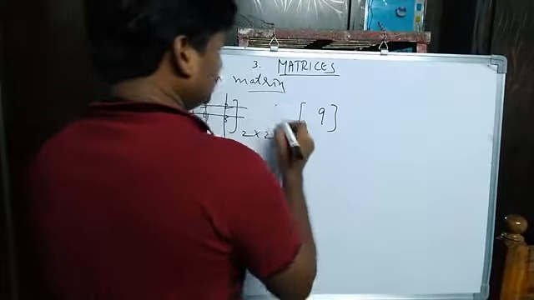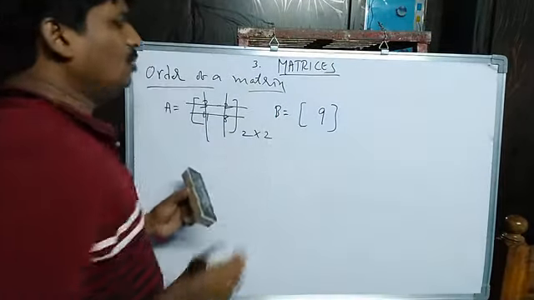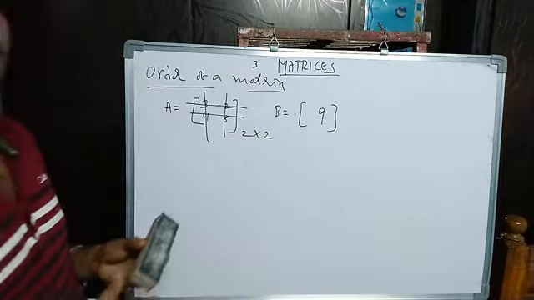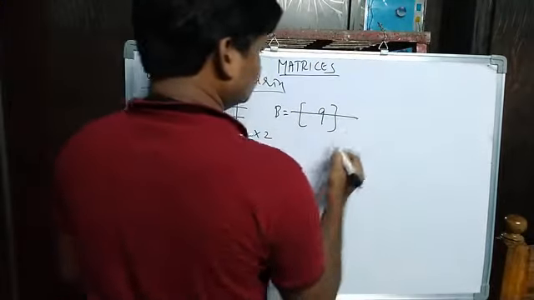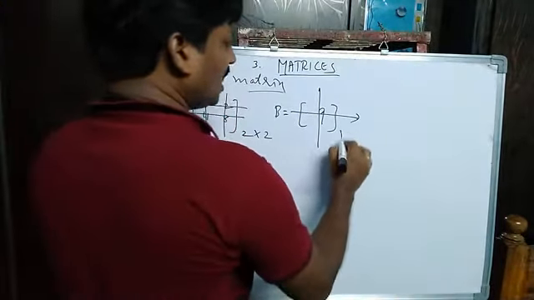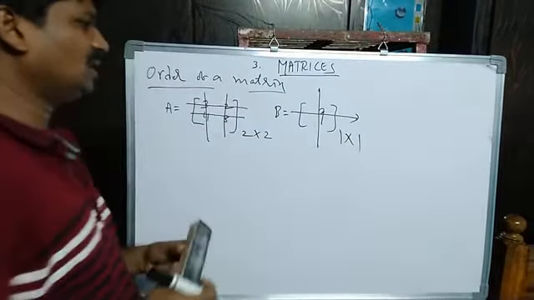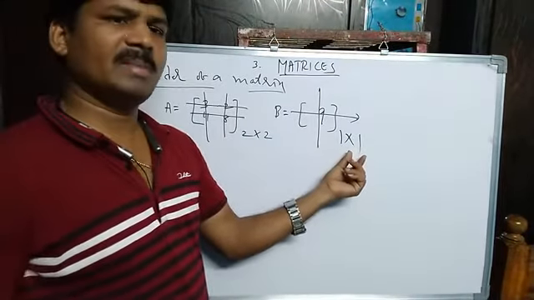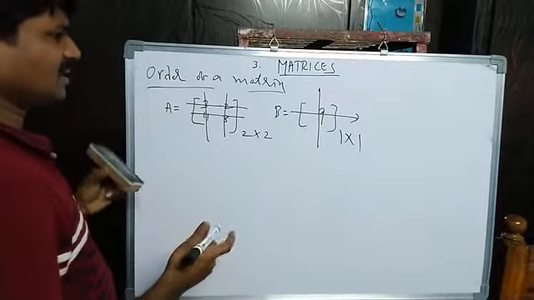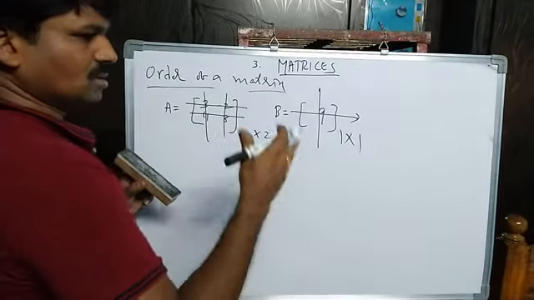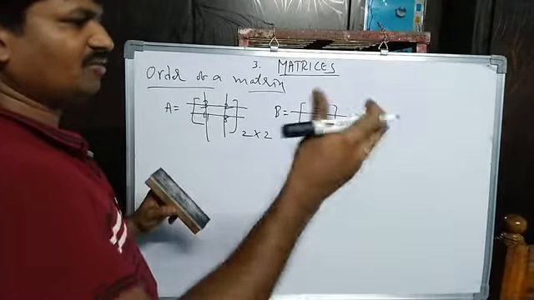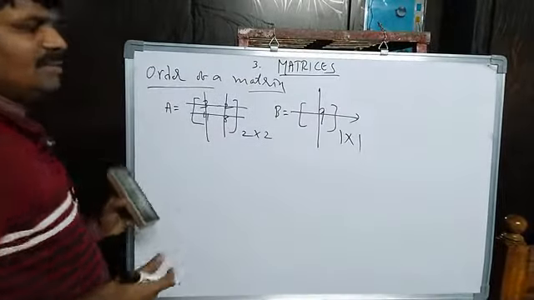One more example. I am taking 9, so it is matrix B suppose. How many rows and how many columns are there in this matrix? Just observe here. 1 row, 1 column. So what is the order of this matrix? 1 by 1. So the matrix B is a 1 by 1 ordered matrix. What is the definition of order of a matrix? Number of rows by number of columns of a matrix is called the order of a matrix.